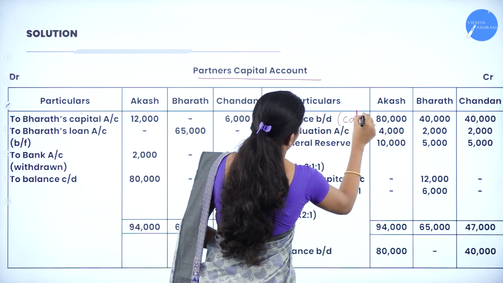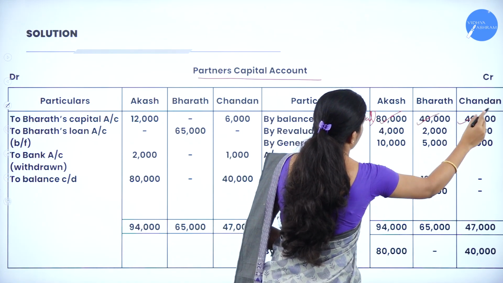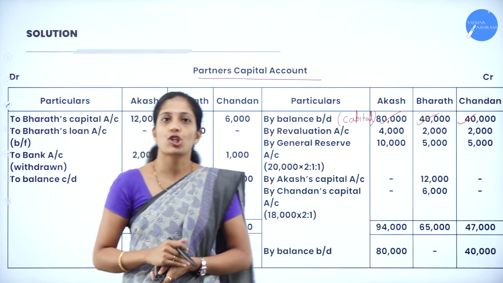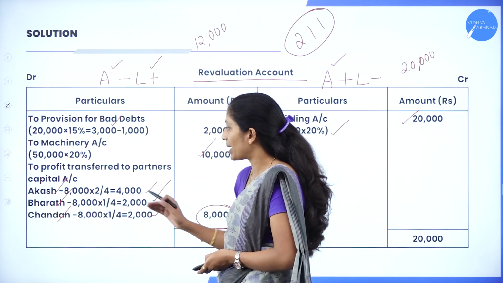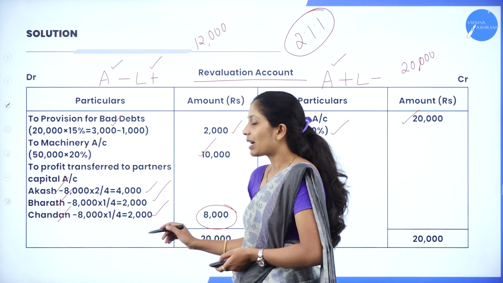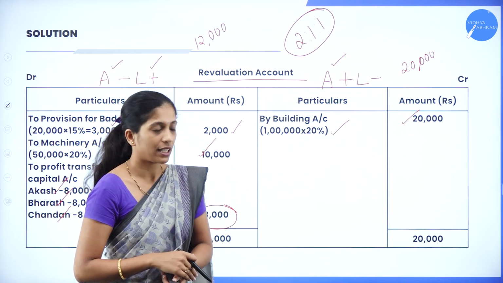This is the capital of partners. How much? 80,000, 40,000 and 40,000. Next, we will transfer the revaluation account balance. So we had already prepared the revaluation account. So what was the profit here? 4,000, 2,000 and 2,000. Since it is profit, you are going to record it on the credit side.